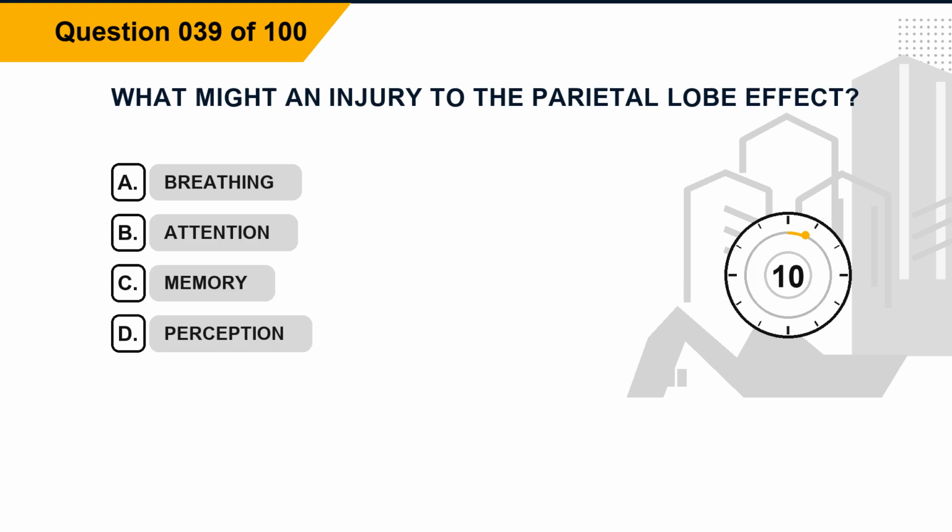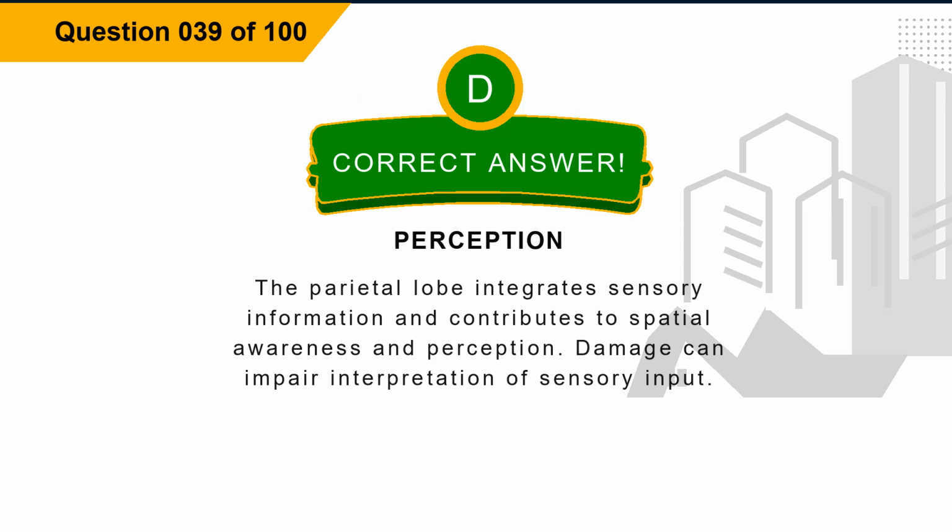Question 39. What might an injury to the parietal lobe affect? Option A, breathing. Option B, attention. Option C, memory. Option D, perception. The correct answer is option D, perception. Explanation. The parietal lobe integrates sensory information and contributes to spatial awareness and perception. Damage can impair interpretation of sensory input.